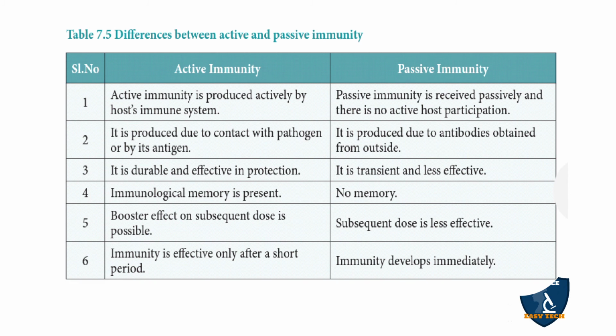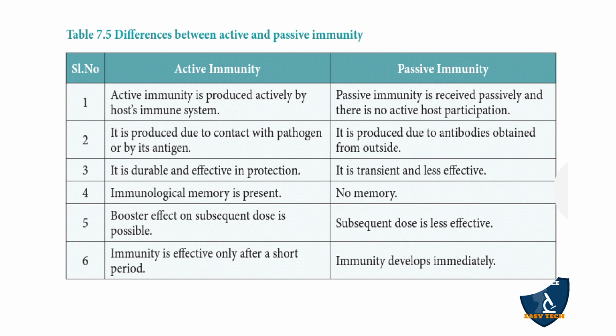Active immunity is produced due to contact with the pathogen or by its antigen. So active immunity is produced through pathogen infection or by antigen. And passive immunity is produced due to antibodies obtained from the outside. So antibodies are taken from the outside.